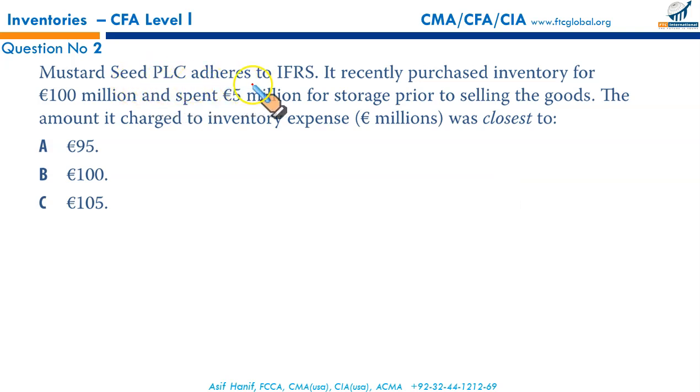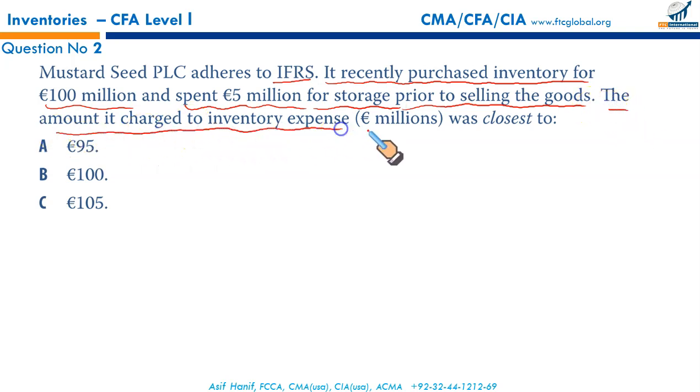Mustard Seed PLC adheres to IFRS. It recently purchased inventory for 100 million euros and spent 5 million euros for storage prior to selling the goods. The amount it charged to inventory expense in million euros was closest to. Now interesting. It doesn't appear that he is a manufacturer. He just buys and sells. He's a retailer. He buys and sells.